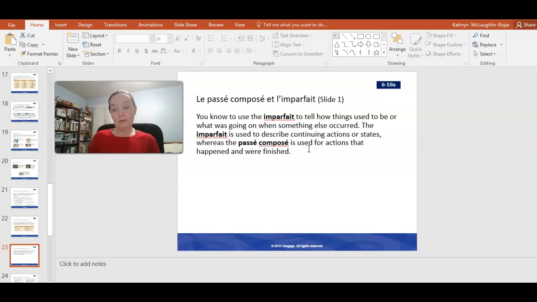Okay, so we're going to stop there for now. This can be a topic that can get a little hairy sometimes, but I think the examples here make it pretty clear when we use one and when we use the other. But when it actually comes to putting it into practice, even when you're speaking with somebody, you often have to think to yourself, okay, which is the better tense to use here? So the more practice you get with it, the more natural it becomes over time.